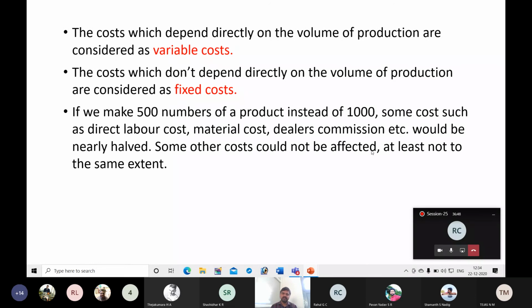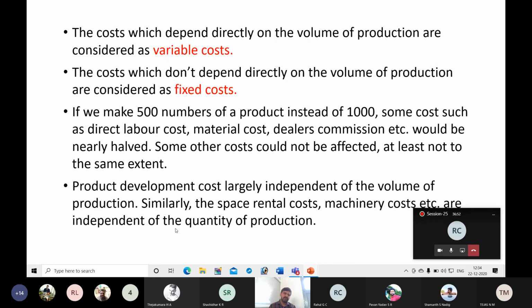Some other costs would not be affected, at least not to the same extent. Product development cost is largely independent of the volume of production. This is another example of fixed cost. Similarly, space rental costs, machinery costs, etc. are independent of the quantity of production. That means these are fixed costs.